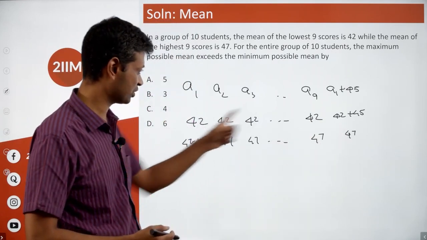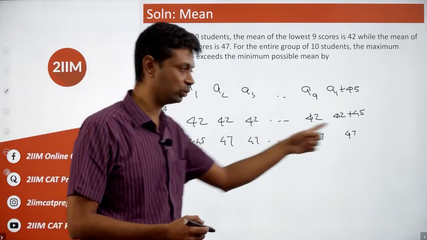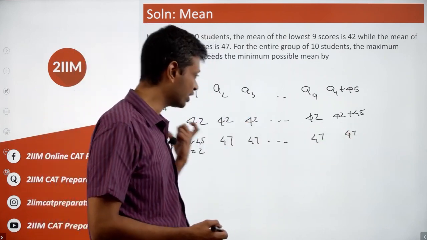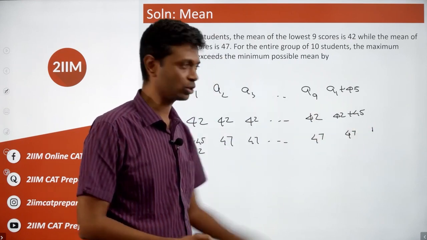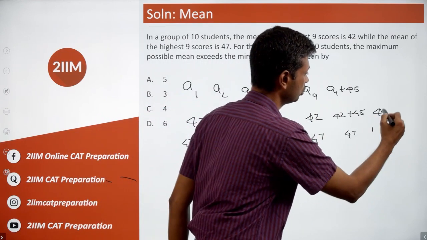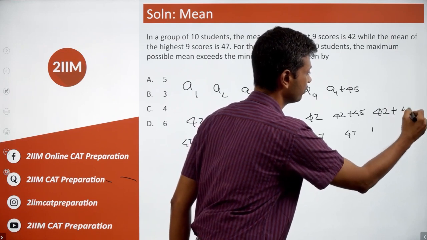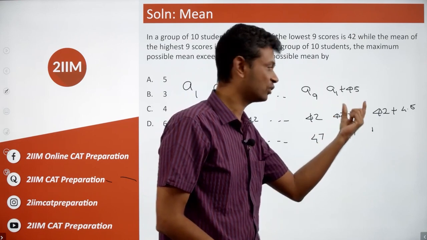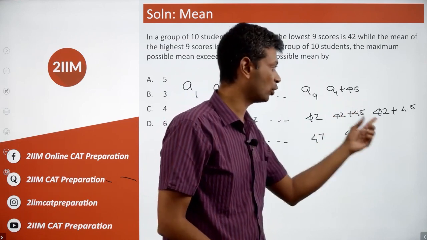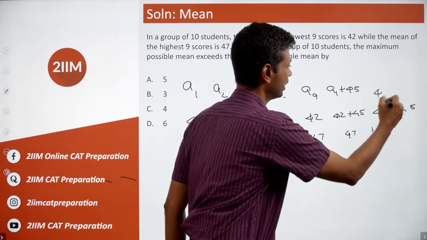Find the mean in the first case, all of these have 42. So that 42 averages out to 42, plus this additional 45, 45 over 10 instances. So this average will be 42 plus 4.5. Everything has 42. This also has 42 plus an additional 45. 45 over 10 units is 42 plus 4.5. This average is 46.5.